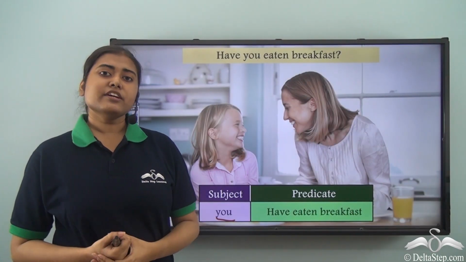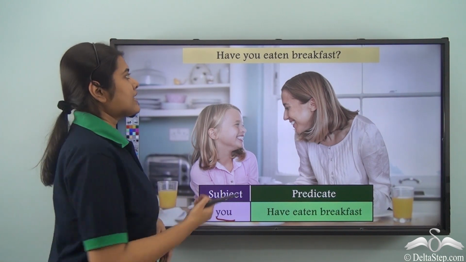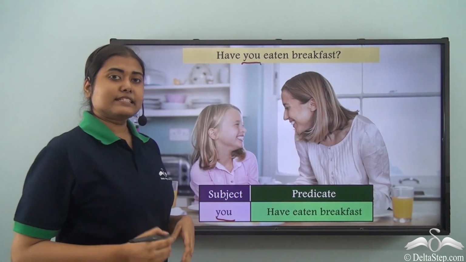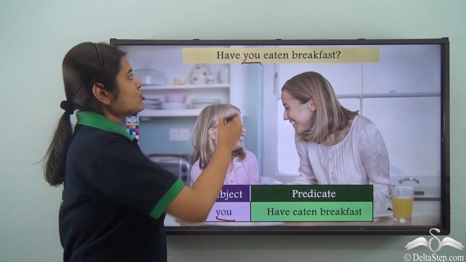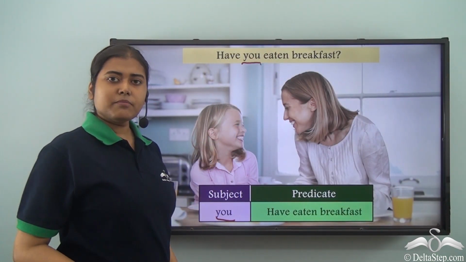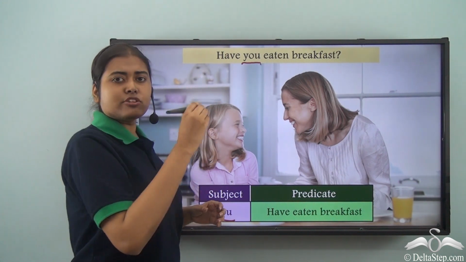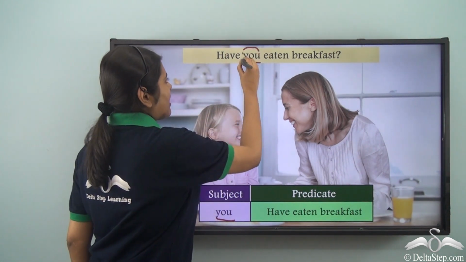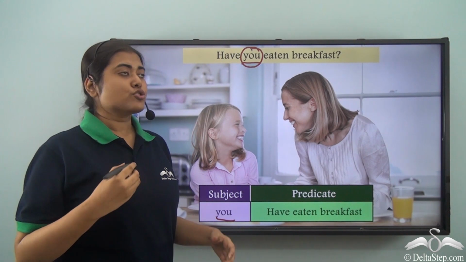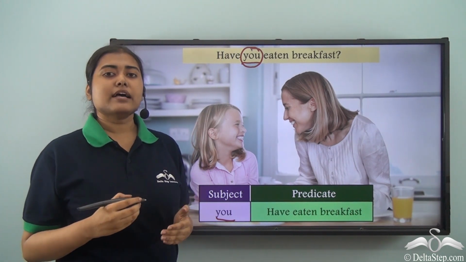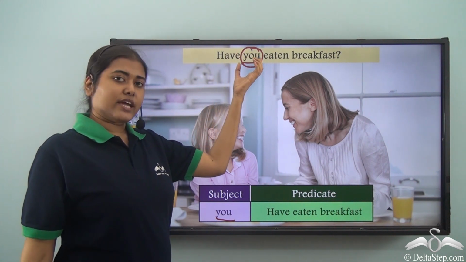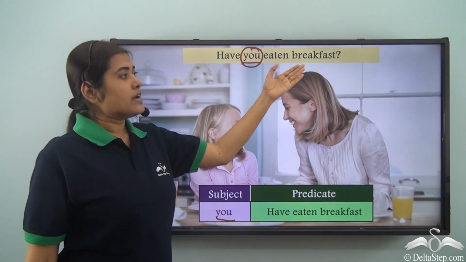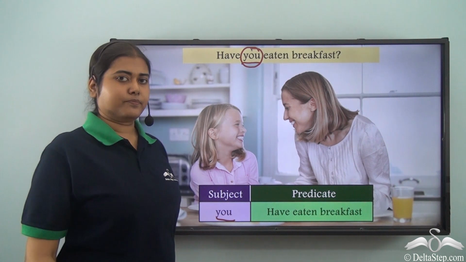So, something you need to note here is that here the subject is placed between the verbs. So, there are two parts of the verb, and in between the two parts of the verb, you have the subject. So, whenever a verb has more than one part, you will find the subject between the two if it is a question.